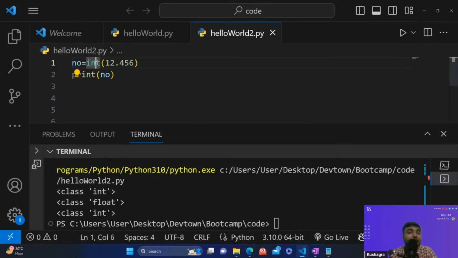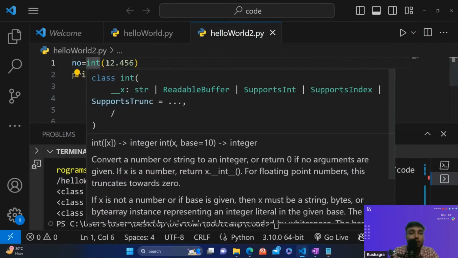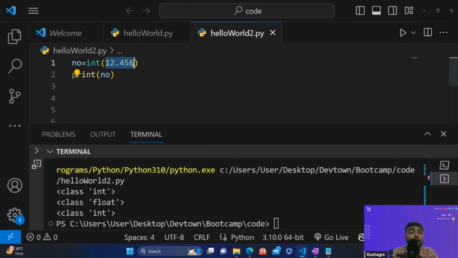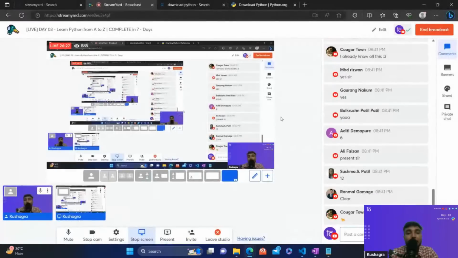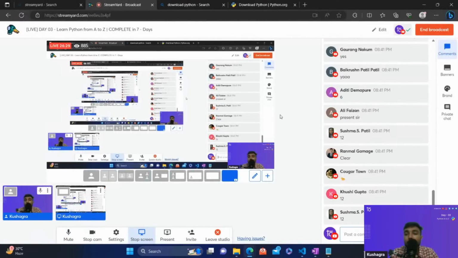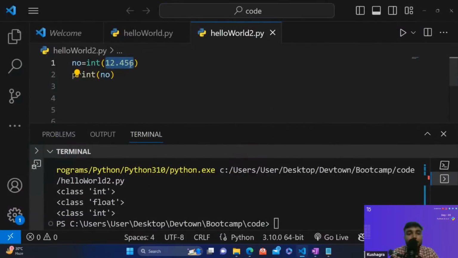But integer stores a non-decimal value. But what I've done, I've passed the decimal value. So how is this integer going to tackle this? Can anybody guess what would be the output? Okay, some are saying 12. Can anybody tell me what would be the output for this code, guys?